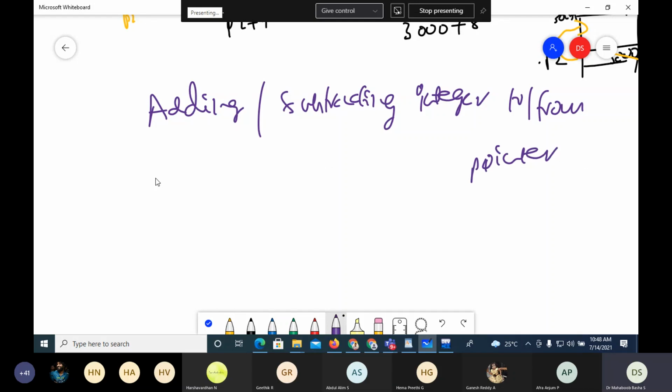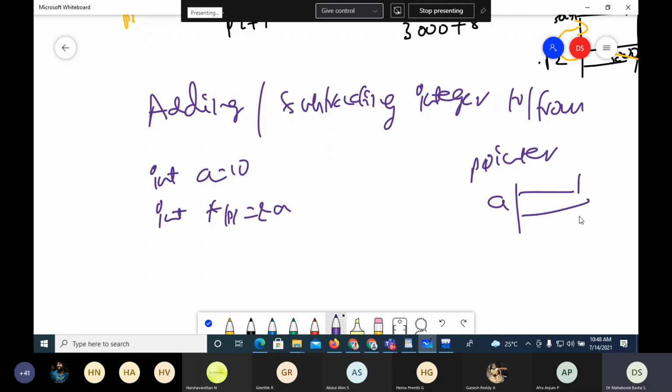So again, I'm taking int a equals 10, int asterisk p1 equals ampersand a. Now a is at location, suppose 3000, and p1 is holding 3000, pointing to this.